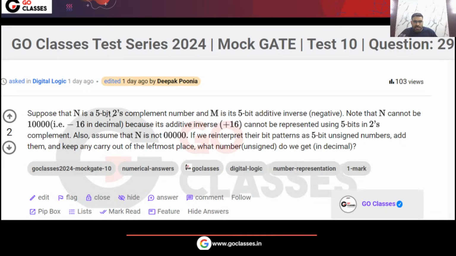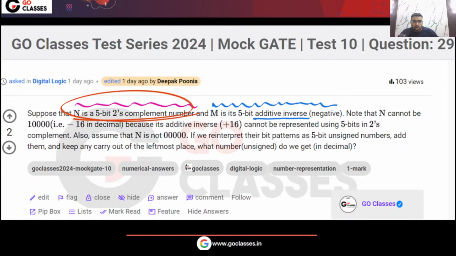Suppose that n is a 5-bit 2's complement number. M is its additive inverse. Okay, what is n? N is basically a 5-bit 2's complement number. And what is m? M is its 5-bit additive inverse. Additive inverse. Note that n cannot be 1, 0, 0, 0, 0. That means minus 16 in the decimal, because n is basically a 5-bit 2's complement number.